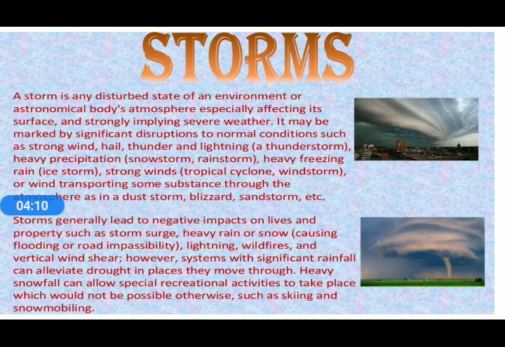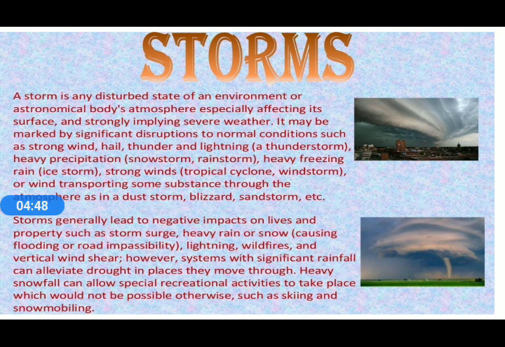That means if there is a shiny and sunny day, and after a certain period of time clouds come and severe lightning starts, that change is known as a disturbance in the environment. So that's why it is mentioned here: a storm is a disturbance in an environment, especially affecting the surface of that particular body, the astronomical body's atmosphere.